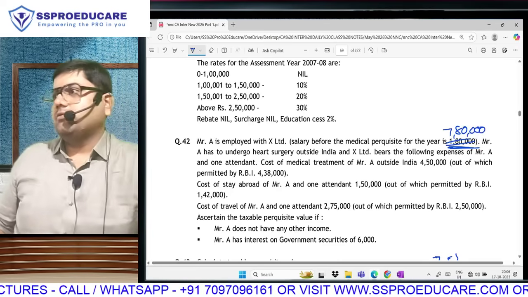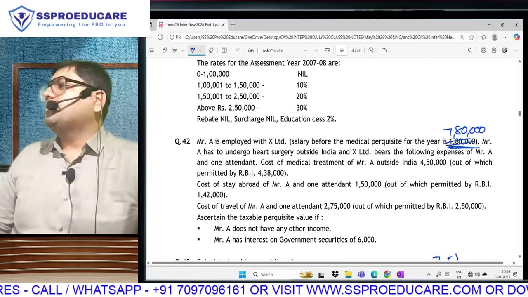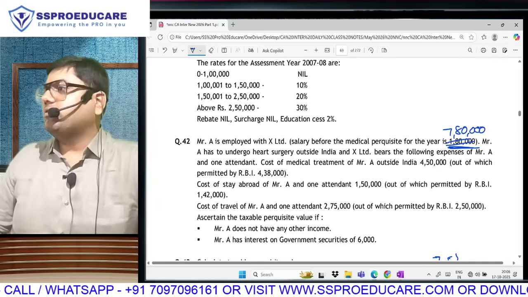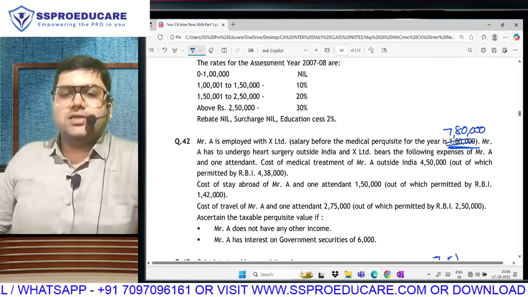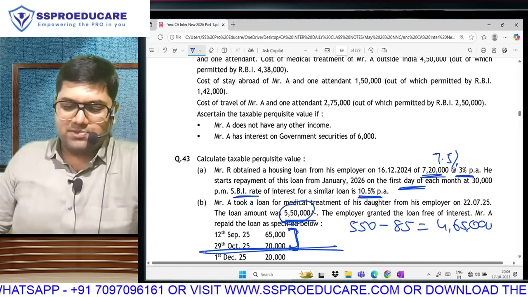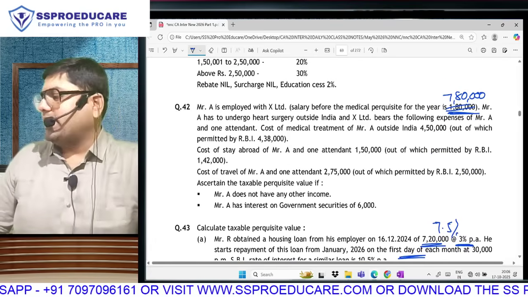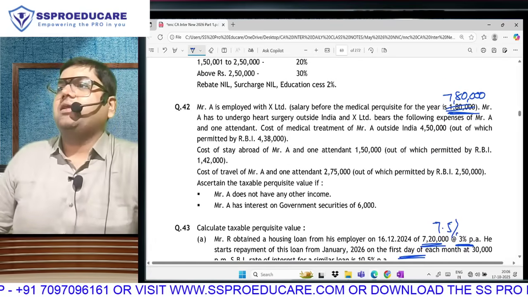Make it 7,80,000. Then only the question will remain relevant. Otherwise, the relevance of the question will get over. So kindly make the correction, everyone. Question number 42 on page number 67, in the first line, the salary amount has to be rectified from 1,80,000 to 7,80,000.